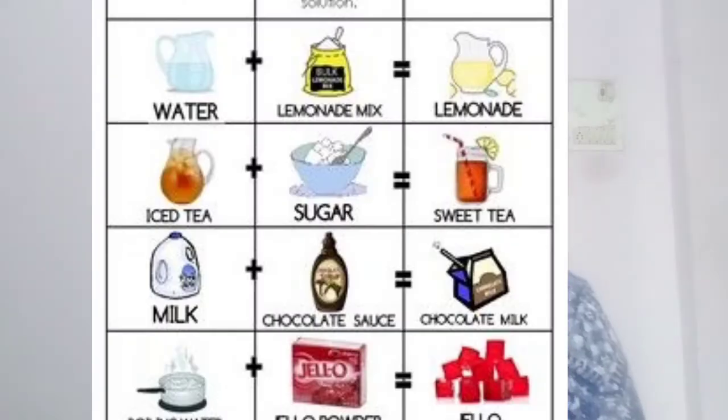You can say other names of solute. Okay, sugar is a solute, salt is a solute, electrol powder is a solute, glucose powder is a solute, Eno is a solute, baking soda, washing soda is a solute. So these are the names of solute. Solvent: water is a solvent because many things dissolve in water, hence water is called a universal solvent. When salt and water get mixed, it forms a solution.